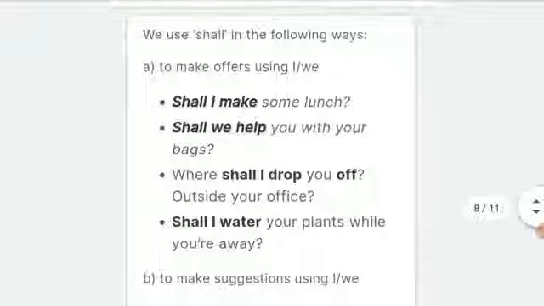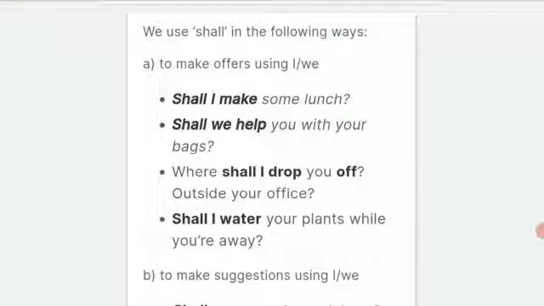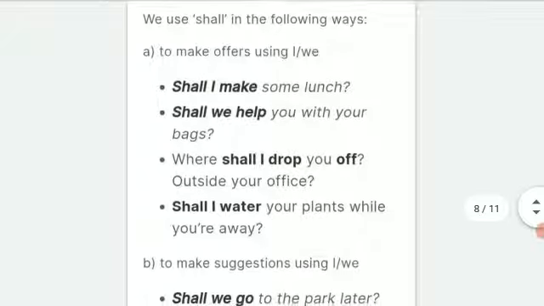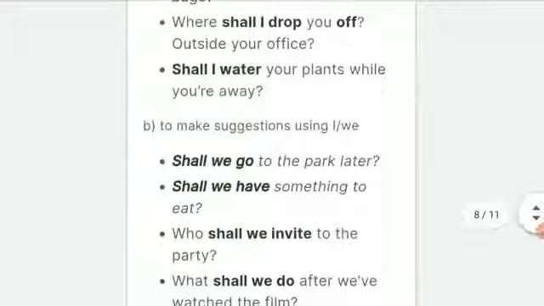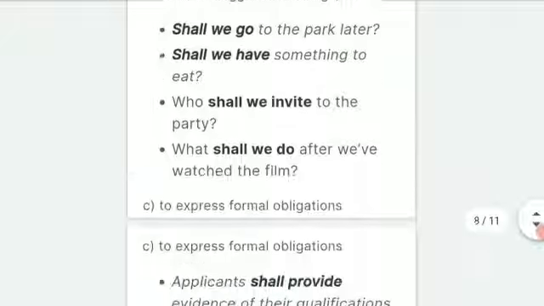So in what situations can we make use of shall? When we offer something, we can use shall. For example, shall I make some lunch? It is an offer. Shall we help you with your bags? Again we are offering. And in the next situation, to make suggestions using I or we, when we make a suggestion to somebody, we can make use of shall.